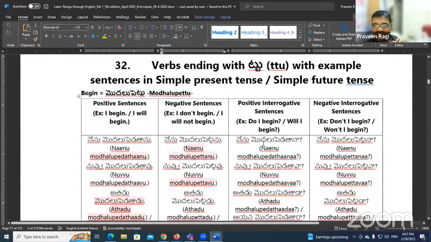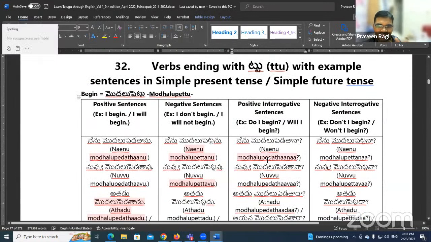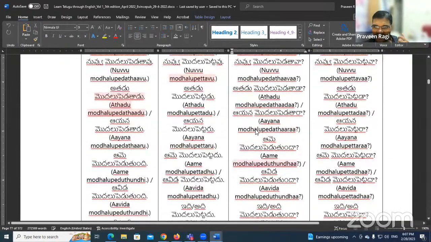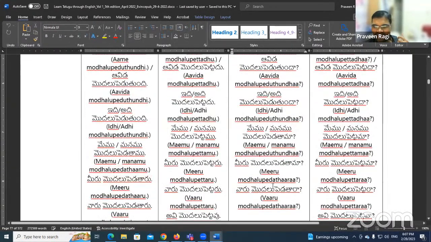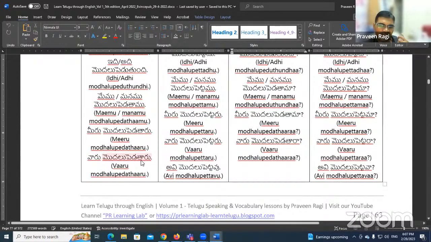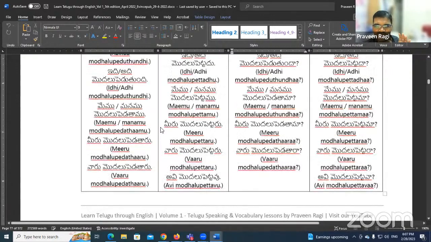Now these sentences we don't need to practice much, as we discussed before. The positive interrogative sentence comes from here. Just for the ending, instead of u, it will be aa. మొదలు పెడతాను becomes నేను మొదలు పెడతానా, నువ్వు మొదలు పెడతావా, అతడు మొదలు పెడతాడా. For all of these you just need to add the aa sound at the ending. వారు మొదలు పెడతారు becomes వారు మొదలు పెడతారా. It is very easy to understand.